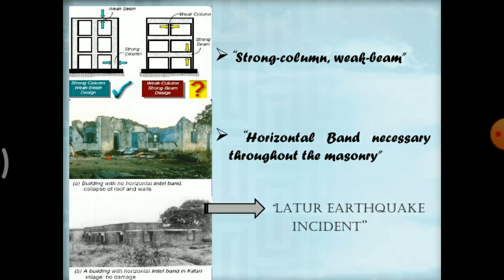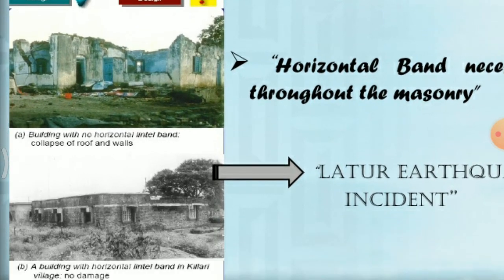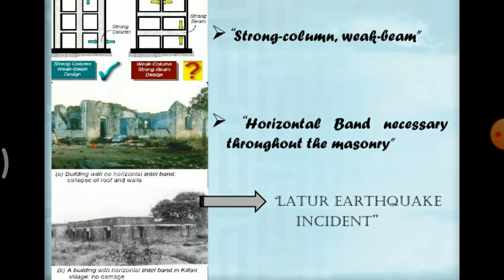Horizontal bands are necessary throughout the masonry. We can see here an example of a horizontal band provided in a building which was safe in the Latur earthquake, and the other structure above doesn't have any horizontal lintel band, so it got deformed due to earthquake.